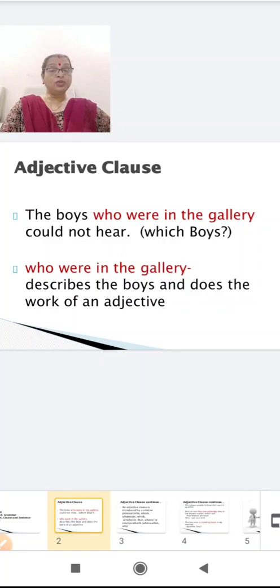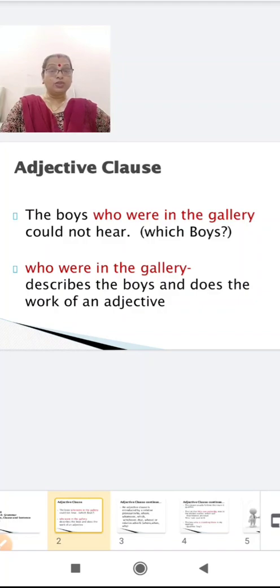In the last video we have already studied noun clauses. This time we are going to start with adjective clause. Let us see. The boys who were in the gallery could not hear. This is the first sentence.